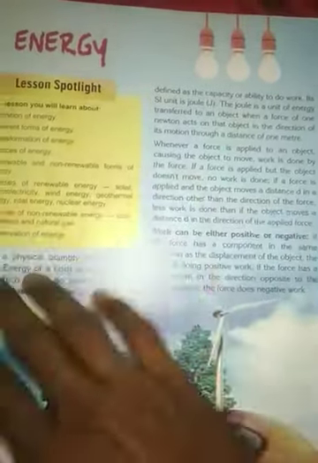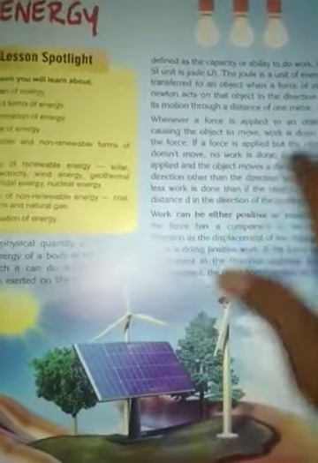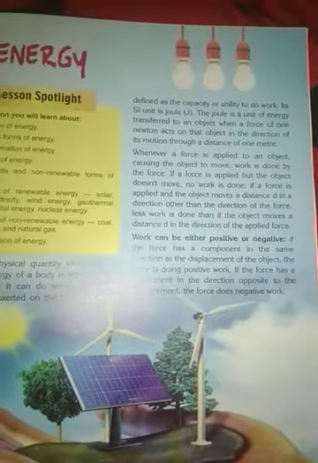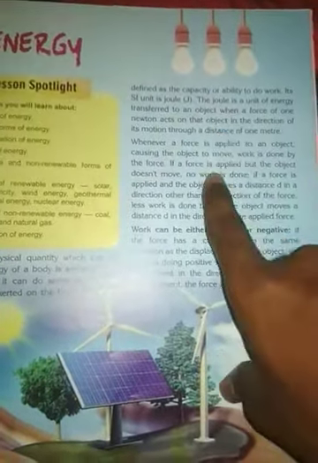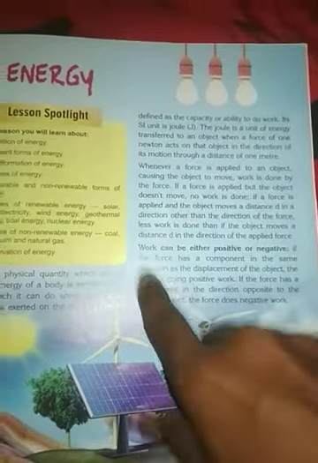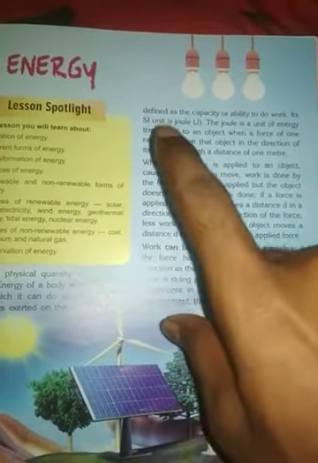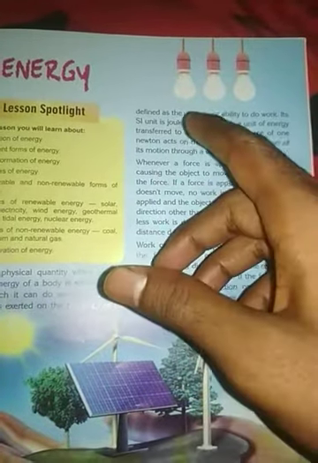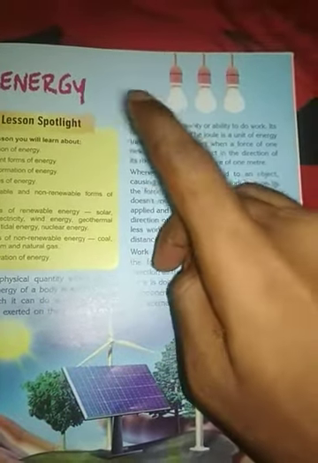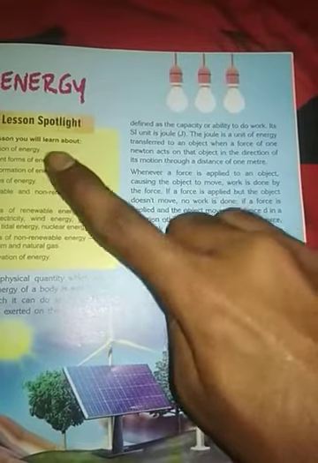What is work done? That is also given here. Work done means you are applying force and the body is moving in that direction. That is work done. That means if you push the wall, you are applying the force but the wall is not moving. That means there is no work done. So work done means you are applying the force and the body is moving. If the body is not moving, there is no work done.